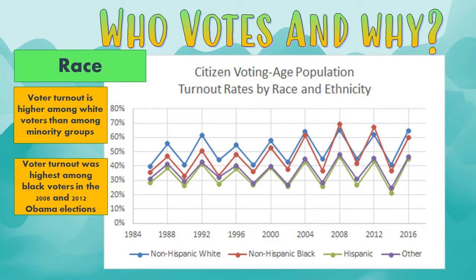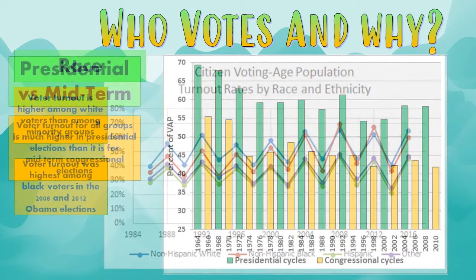We see efforts made by campaigns to try to attract black voters more purposefully than they had before. When we see data like that, we see changes in the behavior of campaigns. For Hispanic voters, that's a much lower turnout rate, and for other racial groups, that is a lower turnout rate. But we'll see if campaigns begin to try to use some of those same tactics to encourage those voters to show up and turn out as well.